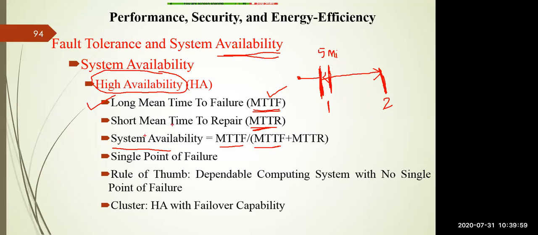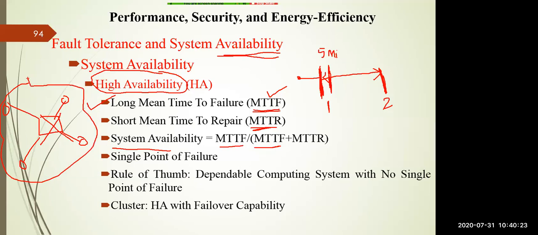So there may be a single point of failure, like I told you. For example, if you consider a star topology in which, let's say, 4 nodes are connected, if the hub or the switch fails, then the entire network collapses. That can be considered a single point of failure. It may also happen that in a particular network, failures occur in multiple places.